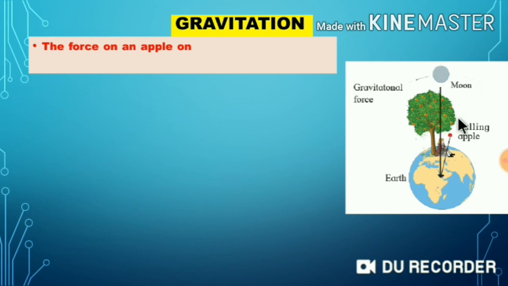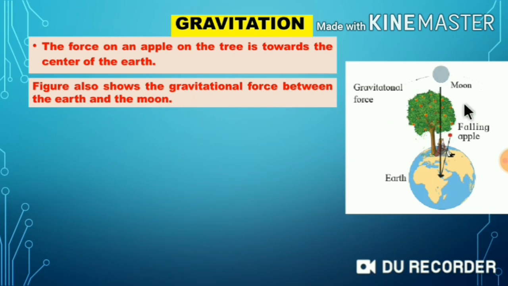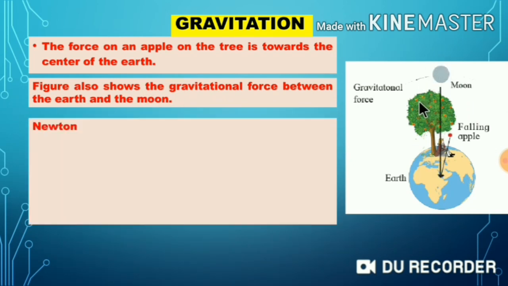The force on an apple on the tree is towards the center of the earth. You can see the force here. This is the center of the earth. The force on an apple is towards the center of the earth. So the figure also shows the gravitational force between the earth and the moon.